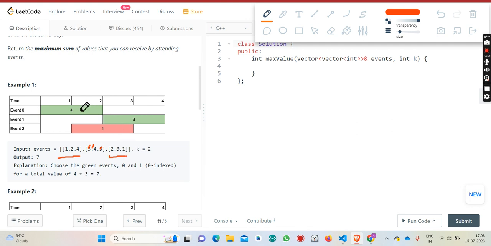So here the solution is that you should attend only the first event and the second event, because if you attend the third event 2, 3, 1, you won't be able to attend the others. But you will be able to attend these two for the maximum answer.